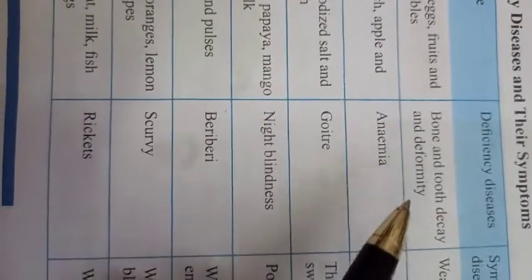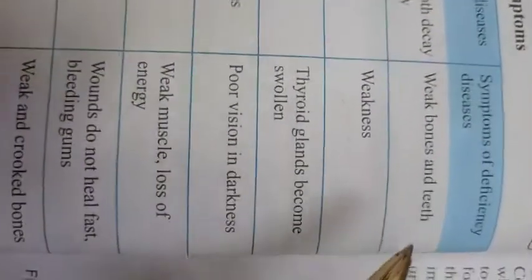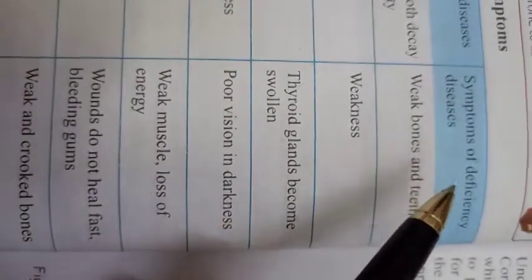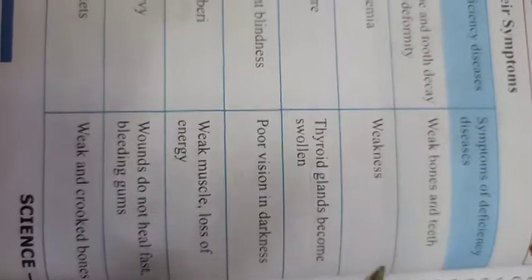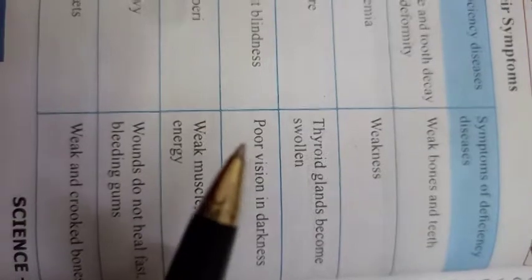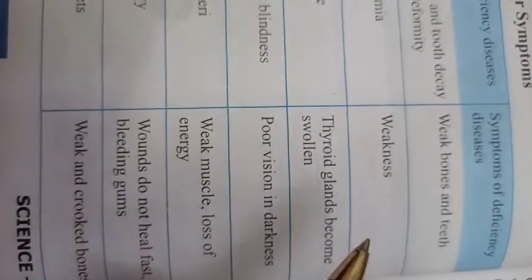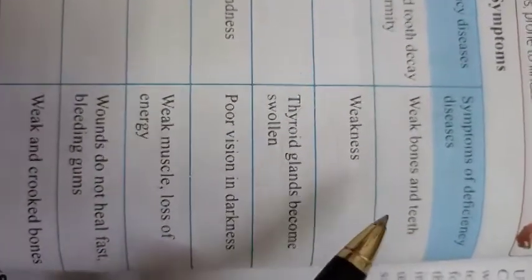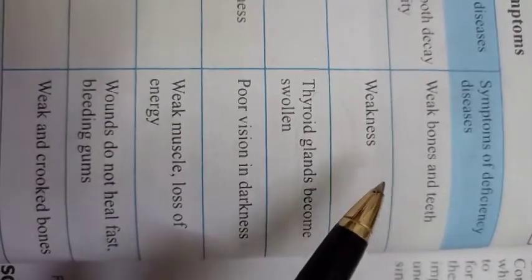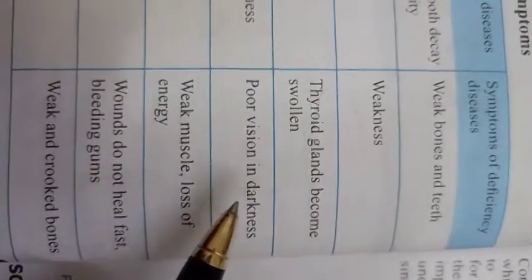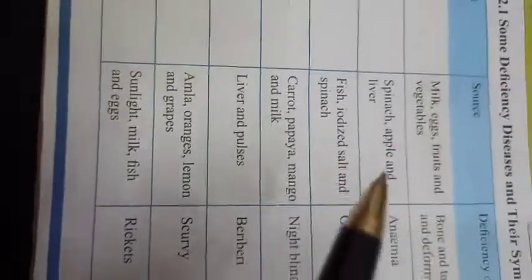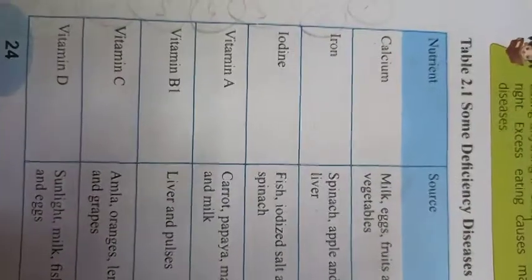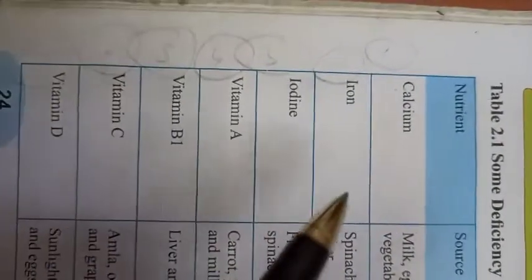And in the last column, symptoms of deficiency diseases, means if these kinds of diseases happen to anybody's body, which kind of symptoms we can get. So all these things are mentioned in this table. So let's read one by one.